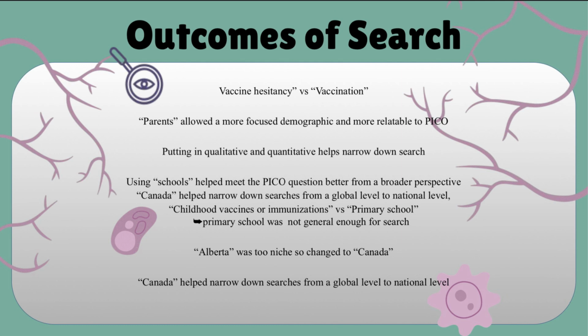We found that putting search terms such as vaccine hesitancy, parents, whether we wanted qualitative or quantitative, and specifically searching for schools helped us meet the PICO question better. While we used search terms to narrow down the search, some of us also needed to broaden the search, such as putting childhood vaccines or immunizations instead of primary school, since primary school was not general enough to find good results. Searching for our target demographic, some of us found that Alberta was too niche. Others who didn't include their target demographic into their search found results that were too global and worldwide.